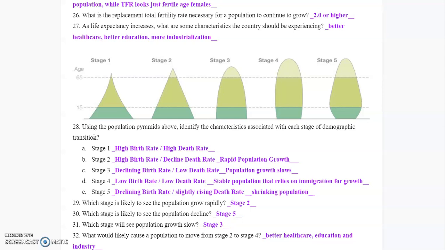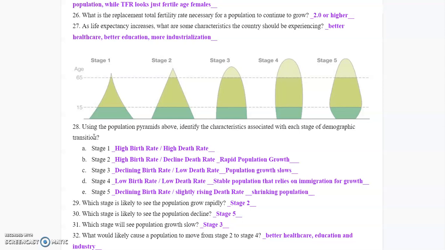Stage 3, we begin to add in the increase in medicine and the increase in education for women, the increase of contraceptives, and that birth rate begins to come down. We've also now reached the part where people are living a lot longer, so your death rate is down as well as medicine has improved and improved.